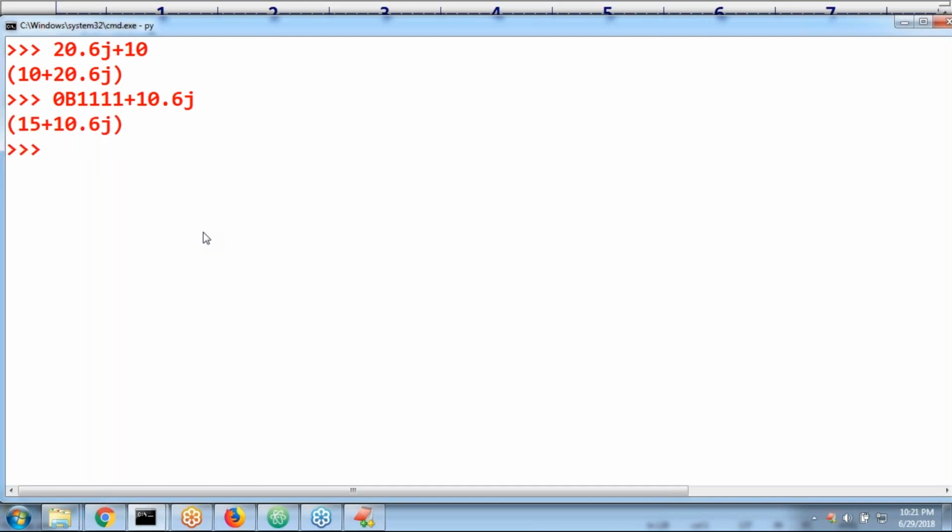What is the problem? 0B1111 is nothing but 15 plus 10.6J. No problem at all. So in the real part you can use octal or hexadecimal, any acceptable form you can take. Even 64,206 plus 10.5J is acceptable.